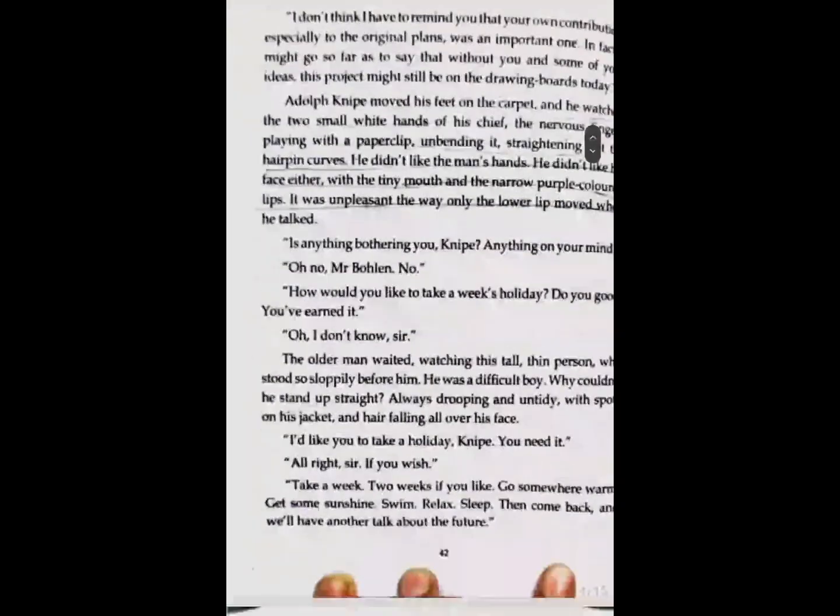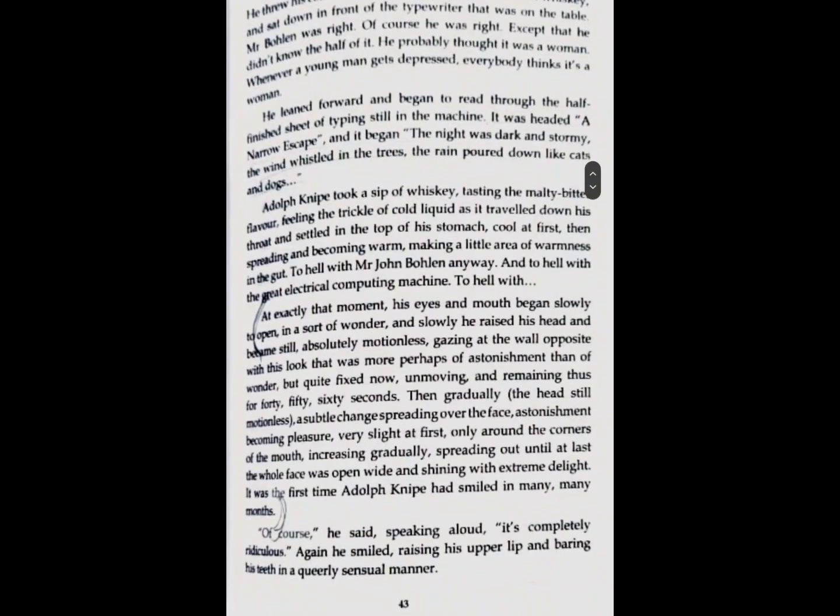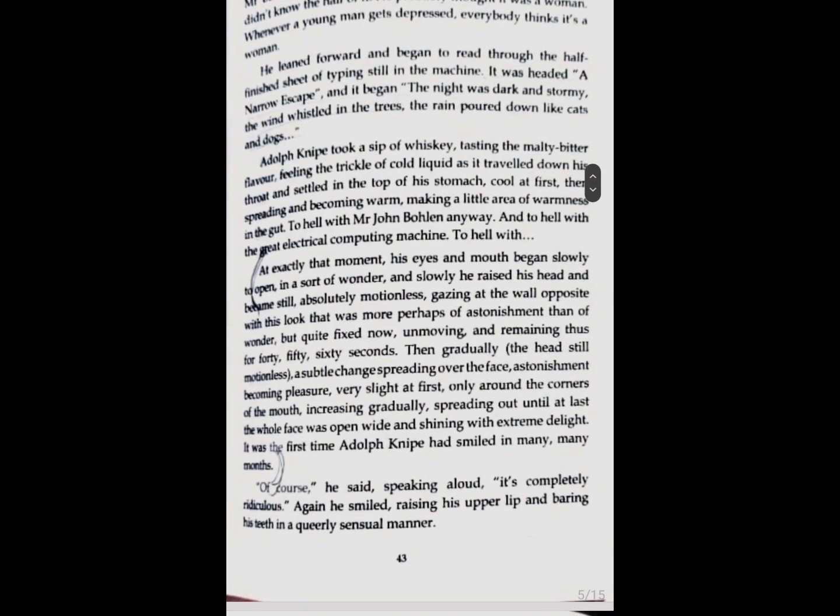Now, coming to page number 43. Okay, at exactly that moment, his eyes and mouth began to open in a sort of wonder, and slowly he raised his head and became still, absolutely motionless, gazing at the wall opposite with this look that was perhaps of astonishment, that of wonder, but quite fixed now, unmoving, and remaining thus for 40-50 seconds.